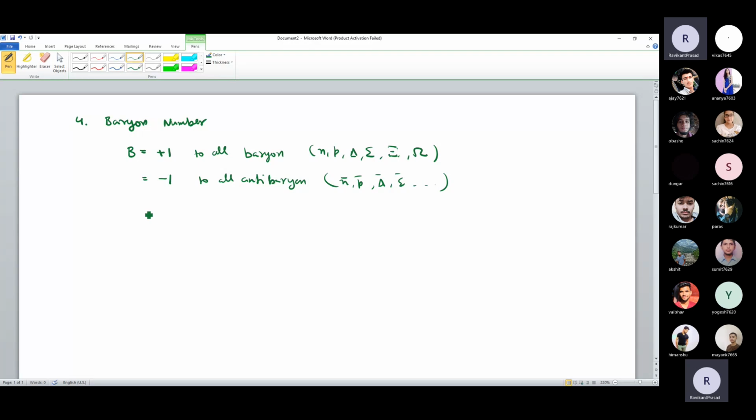Okay, and we will assign 0 to all non-baryons. It means pi particle, or I will write mesons and leptons.